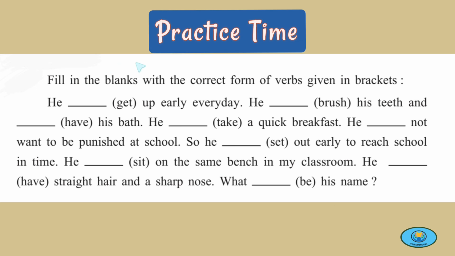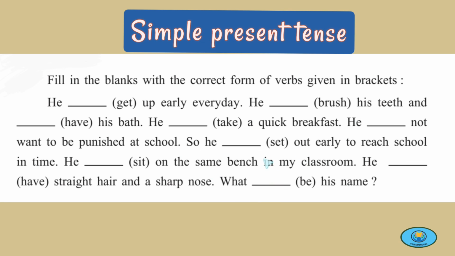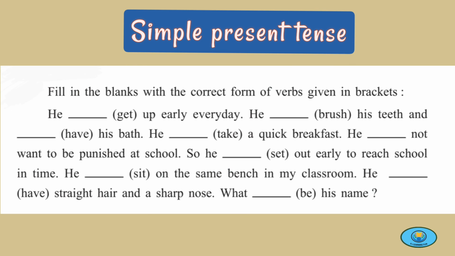Now this exercise is for your home assignment. You can do this exercise and write your answers in the comment section. Fill in the blanks with the correct form of verb given in the brackets. But just one hint, this is the daily routine of a person, so all the fill up the blanks will be written in the simple present tense. And remember, in simple present tense we use first form of verb, and if the subject is he, she, it or singular noun, then you will use s or es form of the verb.